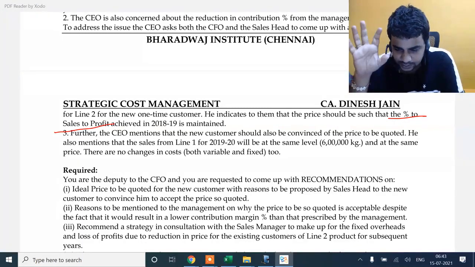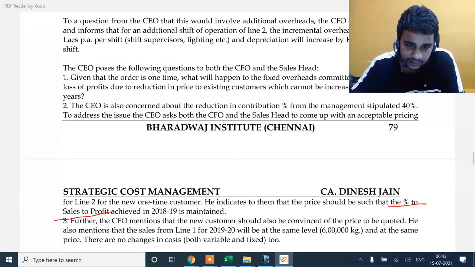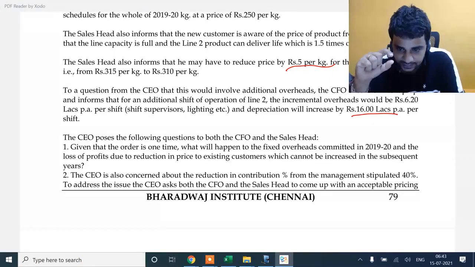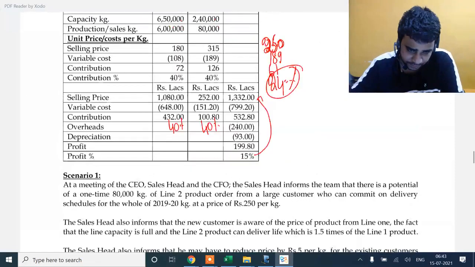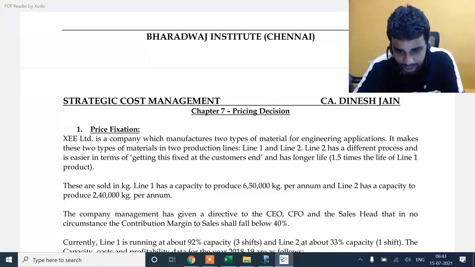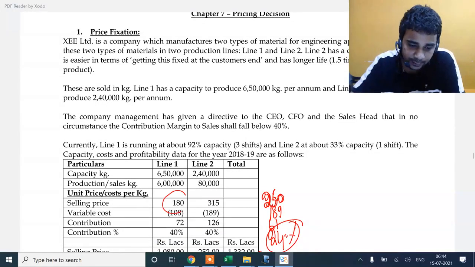To the customer, it's more of theory part, you can see the solution later, but understand now what I'm trying to explain. He's at 250, I just need to raise it by 10 rupees to 260. What I can tell him is, if you take a product from line 1, it's at 180 rupees.